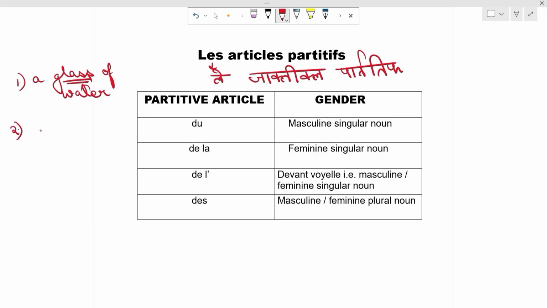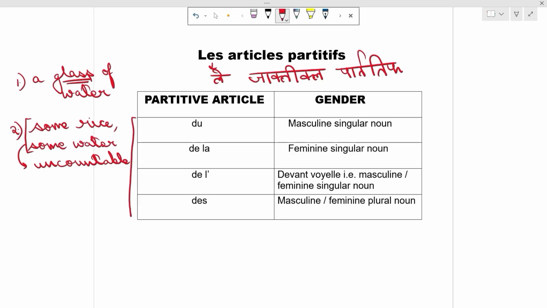However, when we say some rice or some water, then in these two examples, we do not know the quantity. It is uncountable. Then we use les articles partitifs. These four are going to be used when the quantity is uncountable.